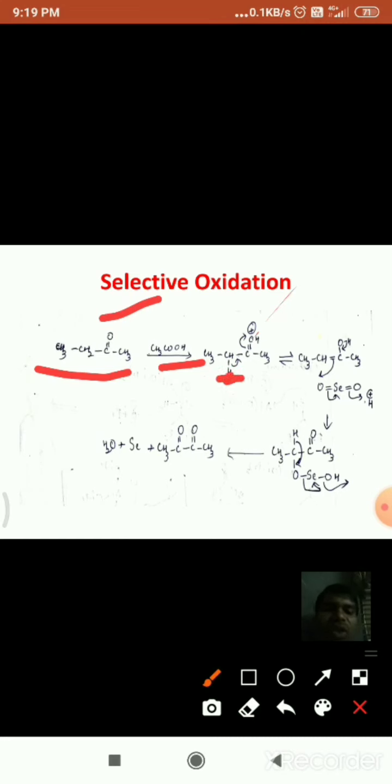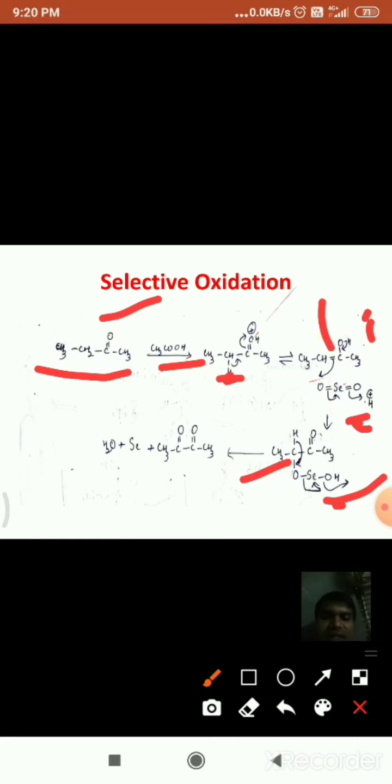This removal of a proton gives the enol, with OH here. Next, some rearrangement takes place. This OH becomes a C=O double bond, and the double bond shifts here, and it reacts with the selenium oxide, SeO2. The bond between the carbon of the butanone and the oxygen of the selenium is formed here, and this O becomes OH.